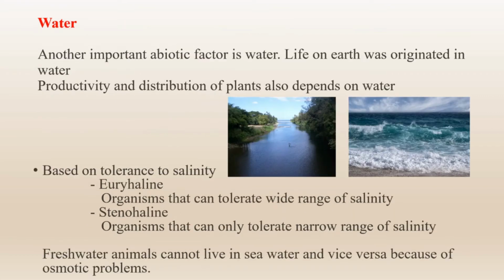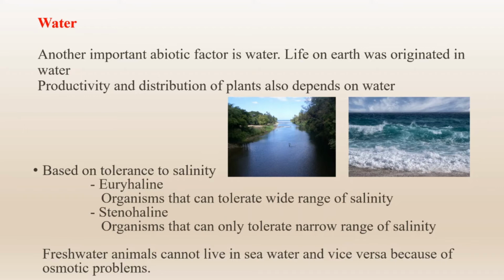Next comes water. We know life originates in water, and it is another important abiotic factor. Without water, we cannot think of life. Productivity and distribution of plants also depend on water. On Earth's surface, we generally find two different types of aquatic environment.